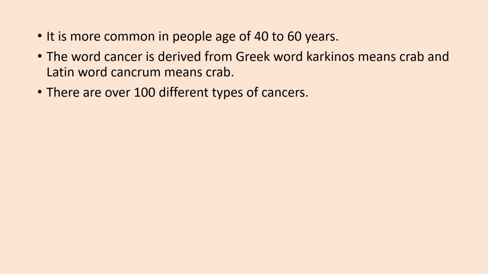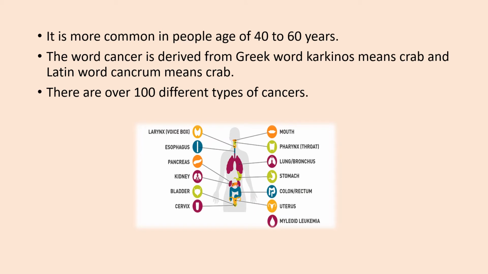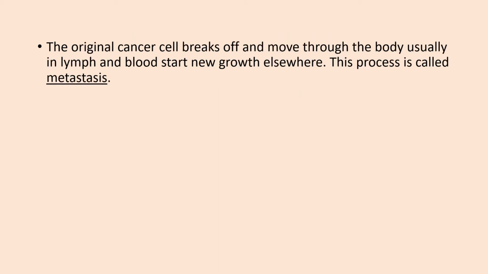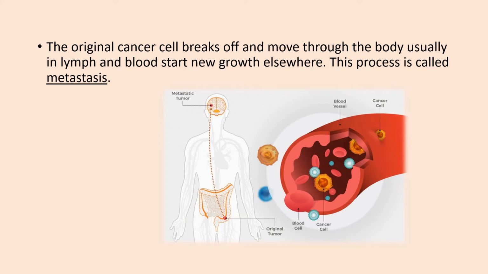The word cancer is derived from the Greek word karkinos, which means crab, and the Latin word cancrum, which also means crab. There are over 100 different types of cancers. The original cancer cell breaks off and moves through the body, usually in lymph and blood, to start a new growth elsewhere. This process is called metastasis.